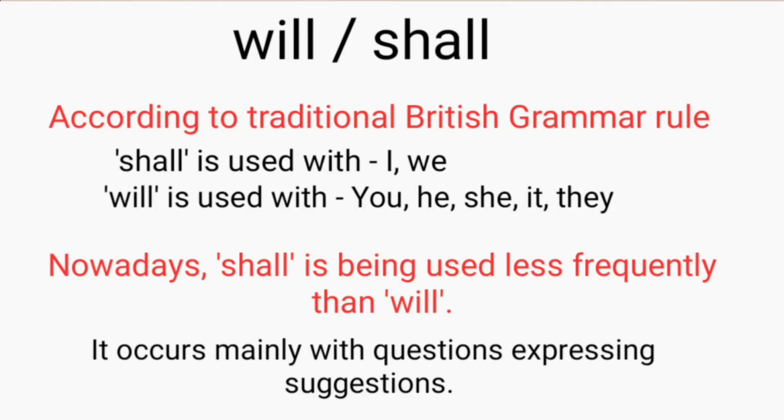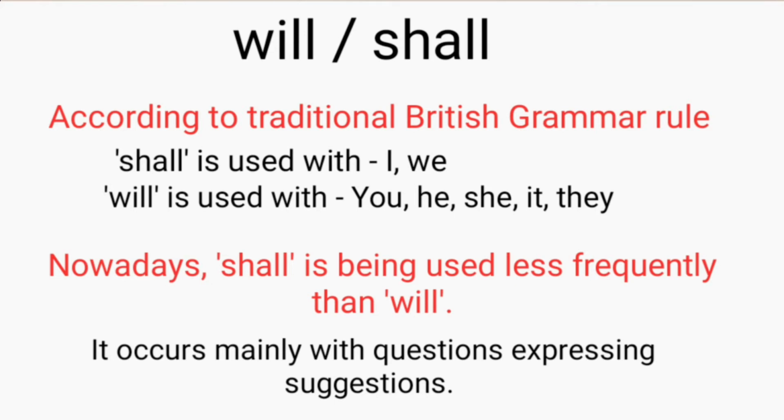Use of will or shall. According to traditional British grammar rule, shall is used with first person pronouns, that is I and we, to form the future tense, while will is used with second and third person pronouns, that is you, he, she, it, or they.